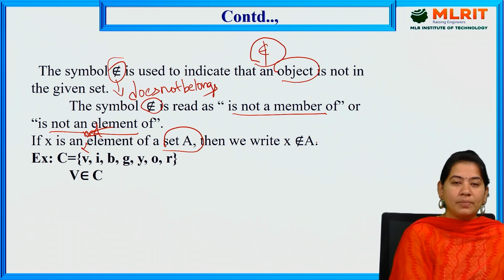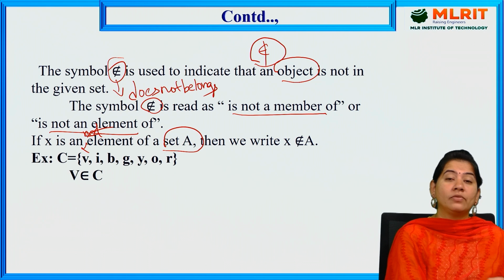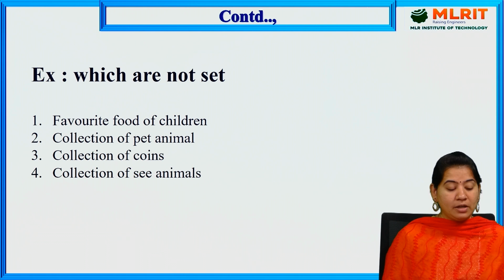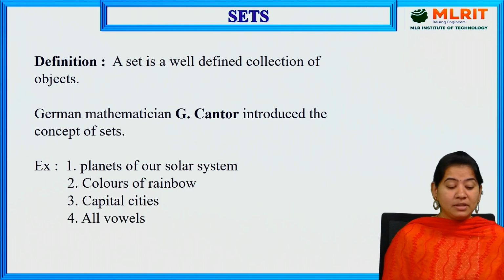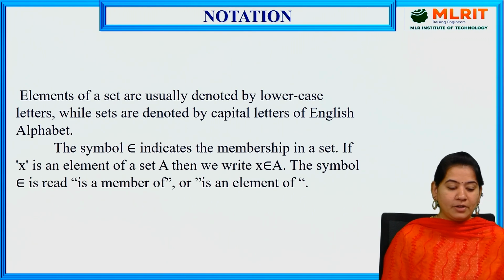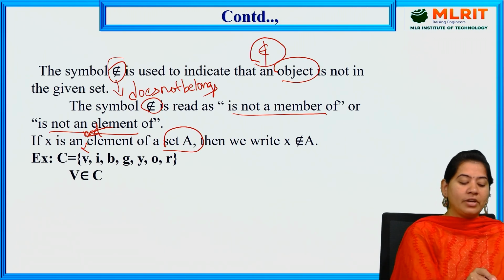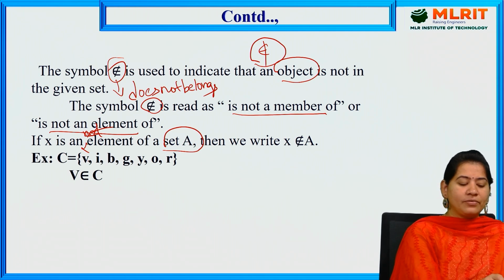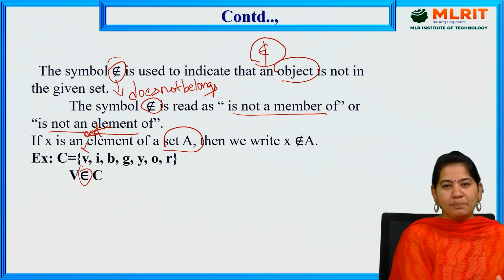For example, colors of rainbow. This is also one of the examples that we have seen just now in the sets. The examples are colors of rainbow, all vowels, capital cities, planets of our solar system. The colors of rainbow are VIBGYOR. If I want to represent that V belongs to C, symbolically you will use the symbol epsilon.